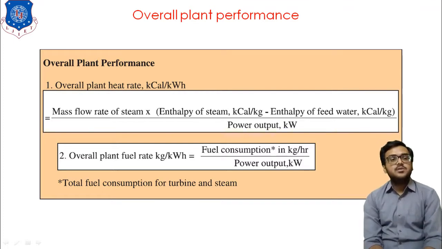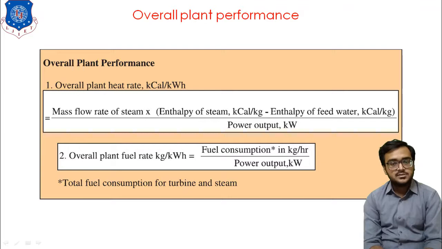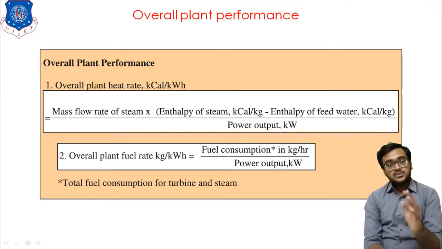Then the second one is overall plant fuel rate, that is kg per kilowatt hour, equal to fuel consumption in kg per hour divided by power output in kilowatt. So these two equations you need to remember. Generally the examples are not in our syllabus, but you need to know these equations.